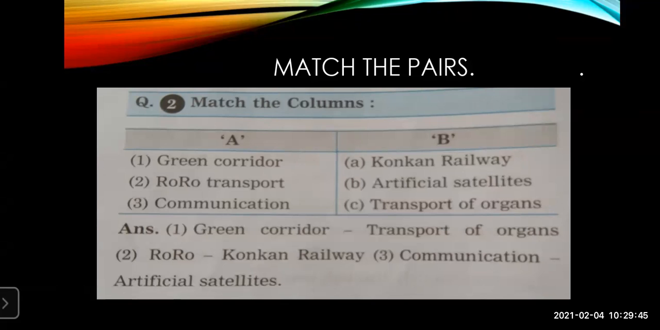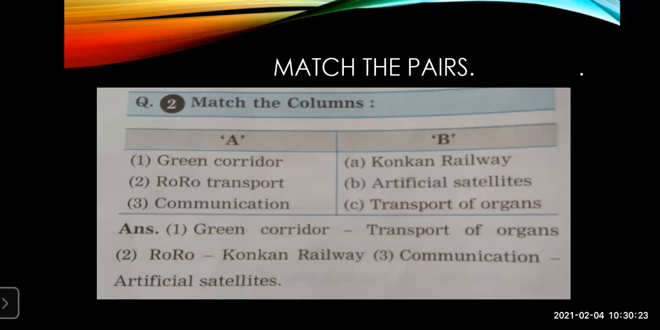You have learned in the lesson transportation and communication. Then Roro means what? Konkan Railway has this service of Roro transport. Roro transport means goods are transported from one place to another. Why? Because by roadway it will take a lot of time, so by railway the loaded trucks are sent from one place to another. It is called Roro. And communication is an artificial satellite. So this we have seen.